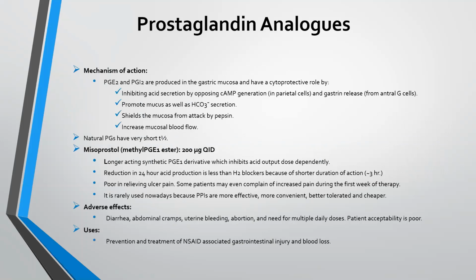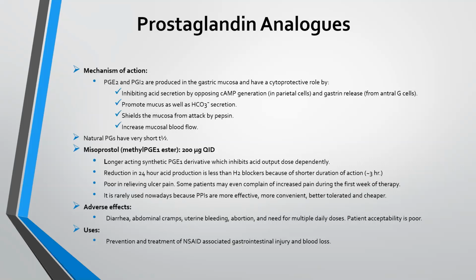Next are prostaglandin analogs. Mechanism of action: PGE2 and PGI2 are produced in gastric mucosa and have a cytoprotective role by inhibiting acid secretion by opposing cAMP generation in parietal cells and gastrin release from antral G cells, as we have already seen in the diagram.